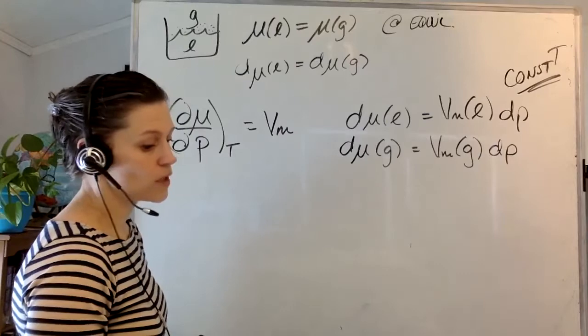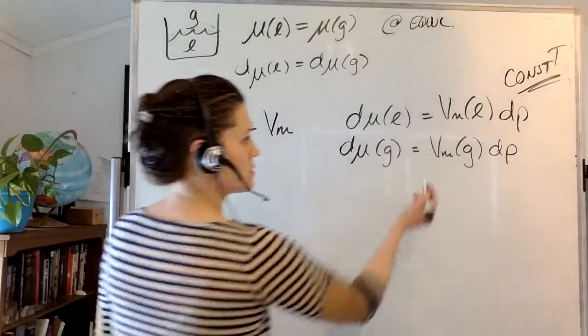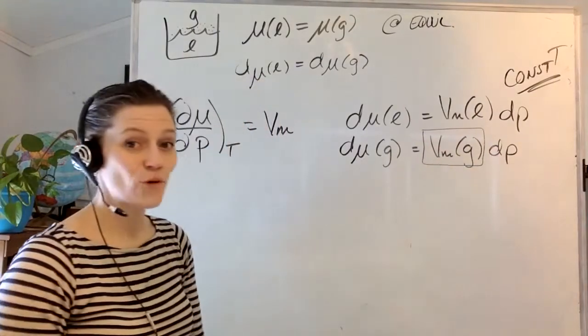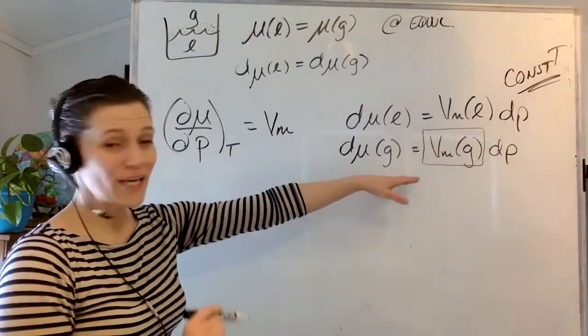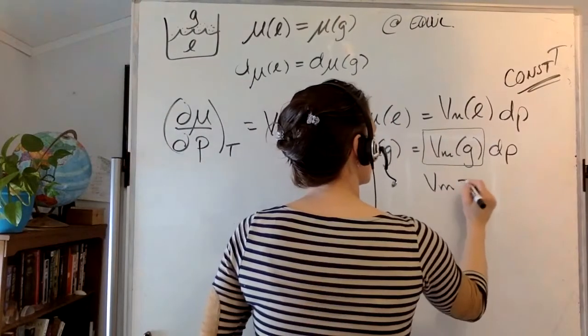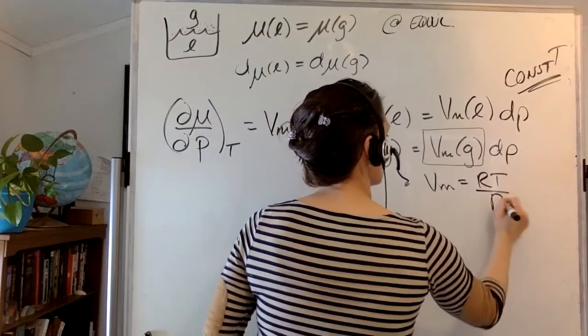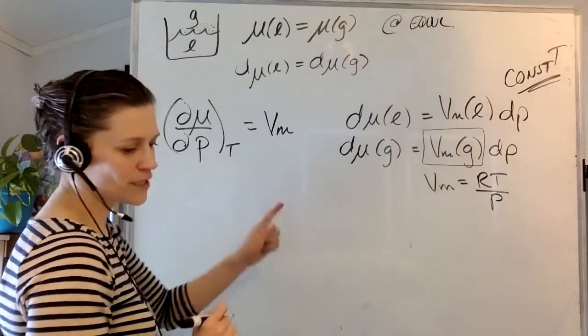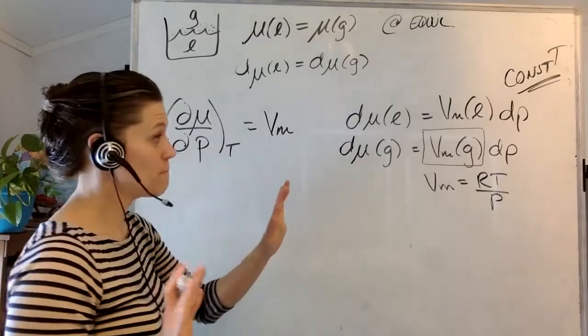All right, well, we know that for a gas, we can assume ideal behavior, which means V sub m is equal to RT over P. Isn't that snazzy? Everyone following me?